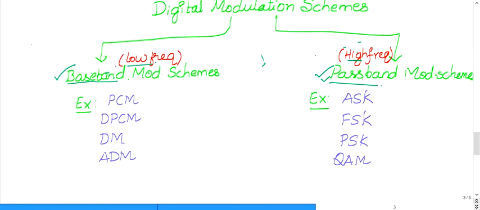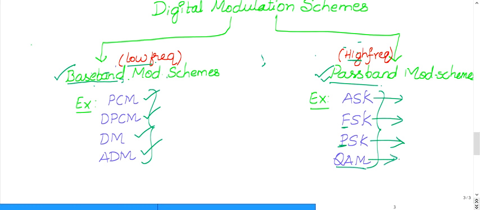The examples for baseband modulation schemes, you need to memorize: PCM, pulse code modulation; DPCM, differential pulse code modulation; DM, delta modulation; ADM, adaptive delta modulation. Whereas for passband or high frequency modulation, the examples are amplitude shift keying, frequency shift keying, phase shift keying, and finally quadrature amplitude modulation.